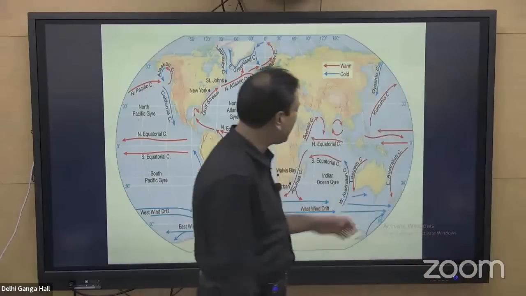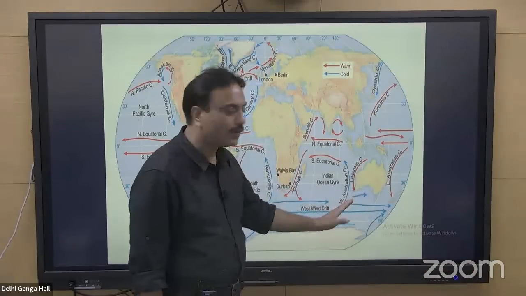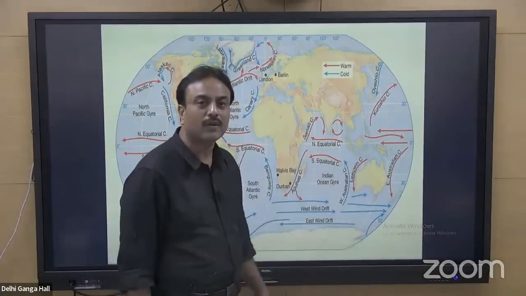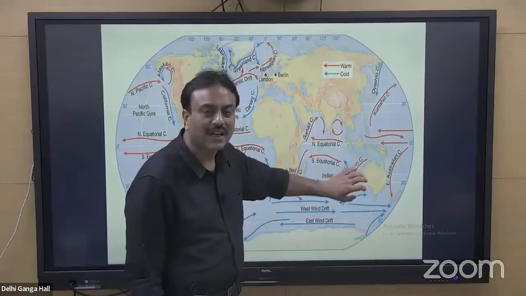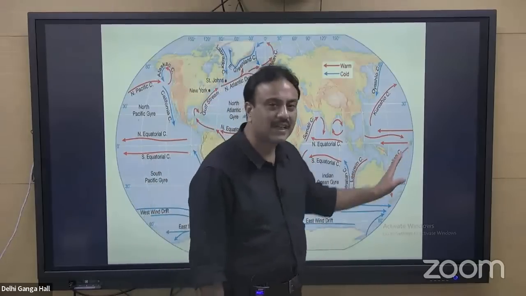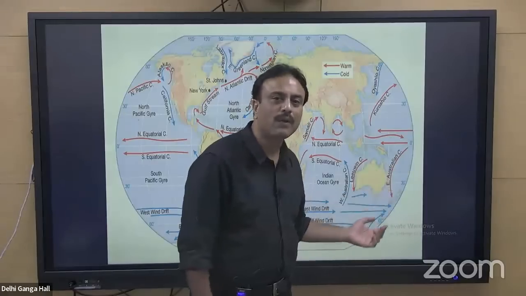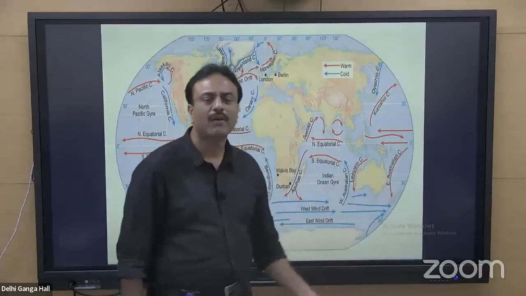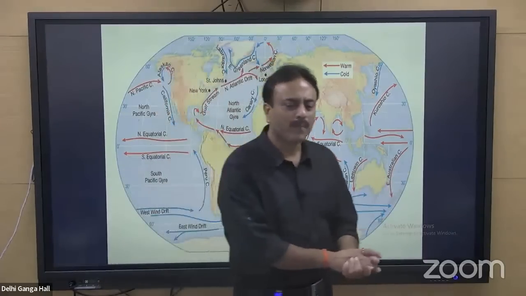If you look at Australia, the western side of Australia is washed by the West Australian cold current. So all deserts are concentrated on the western side. The eastern side has a warm current. So agriculture, mountains and greenery are present on the eastern side of Australia. That is the impact of ocean currents.